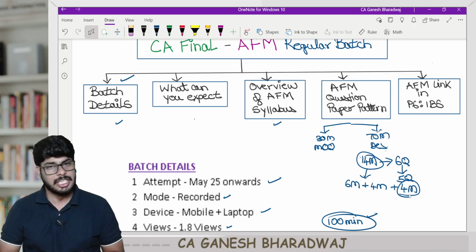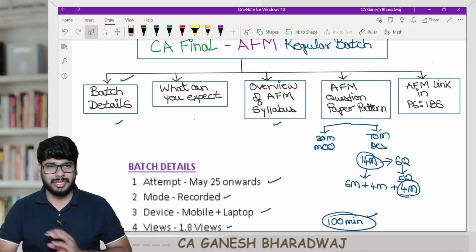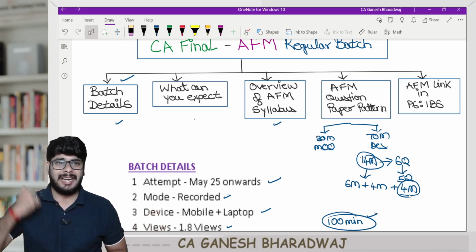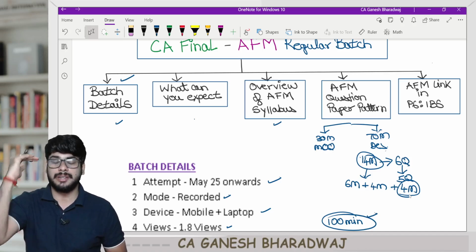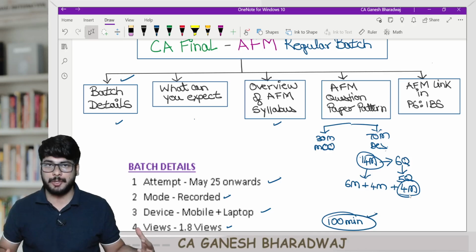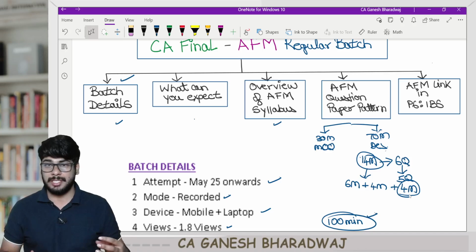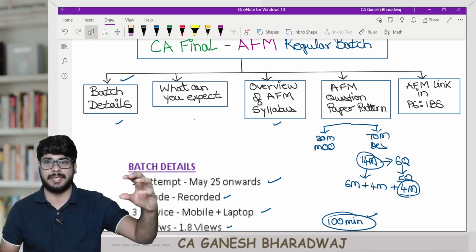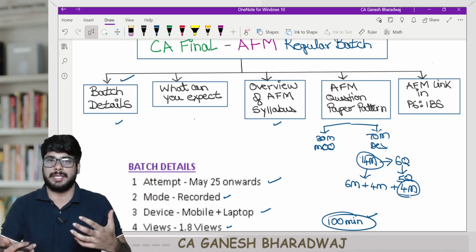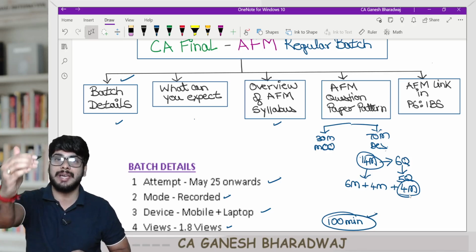Are you clear with this? So this is how they are testing the AFM paper right now. And of course, it's all practical driven, and the main reason behind learning things conceptually is that even if, in an exam hall, you find a question that is not there in the study material, but they have framed the question by themselves, with conceptual knowledge, you will be able to handle it and get full marks out of it.